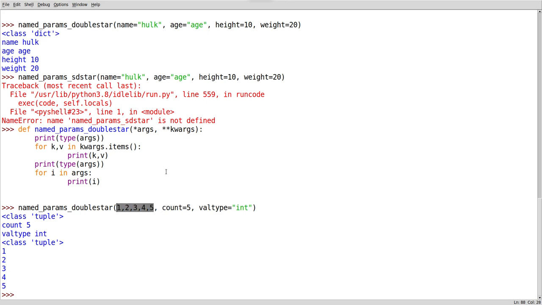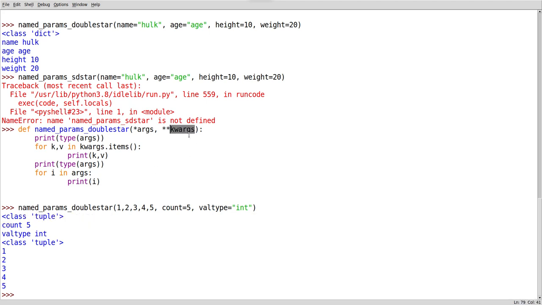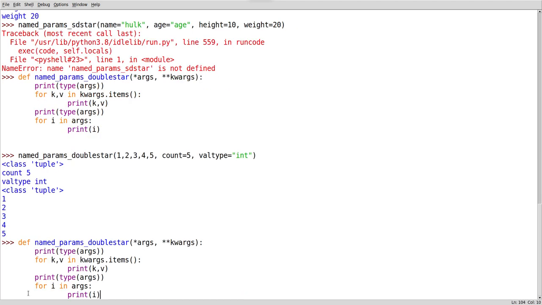When you see args, the positional parameters will be picked up, converted into a tuple, and used. When you are giving kwargs, all the named parameters will be converted into a dictionary and used. Why is it not printing a dictionary here? Because we have given args in both places. Let me change it so that it is very clear.